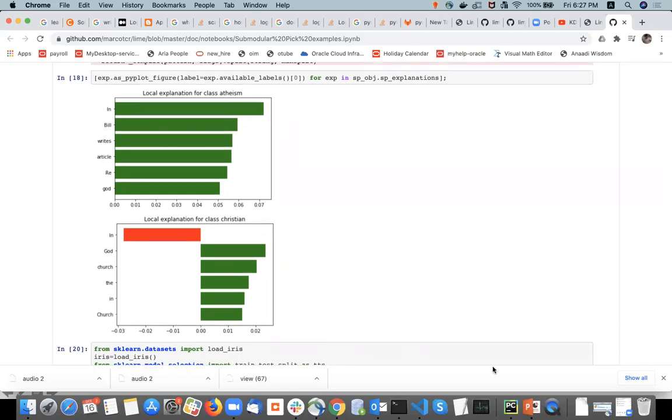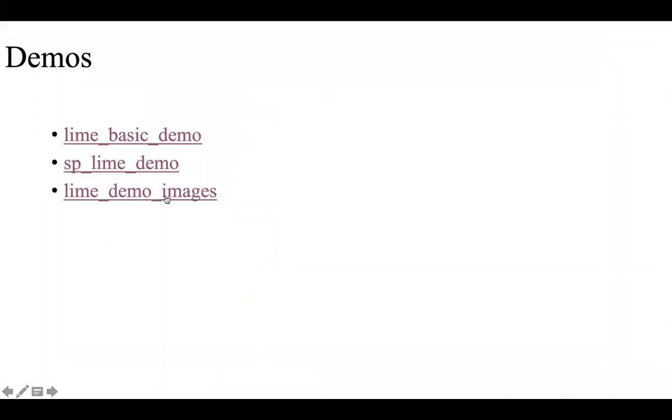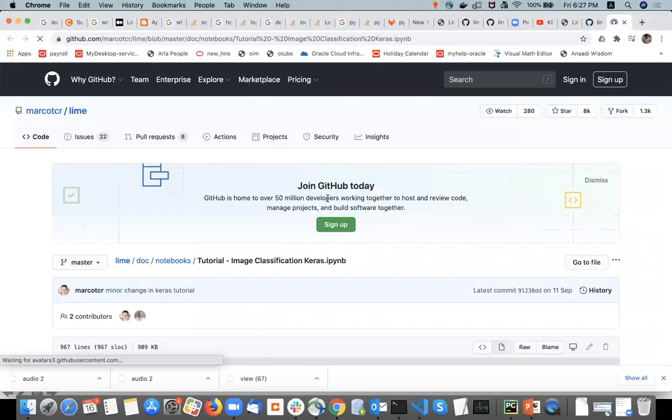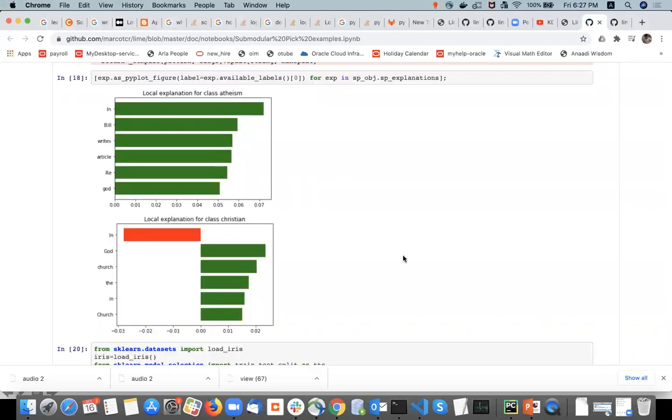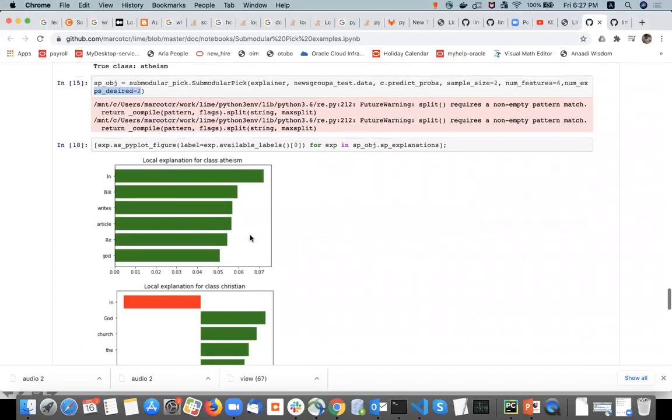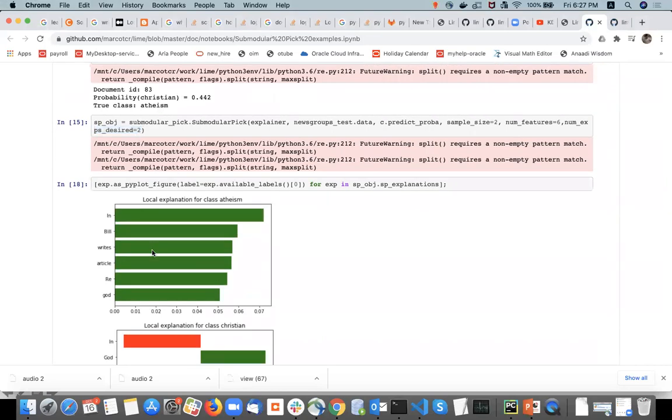So yeah, that was for text. So that was the global explanation, is it? Yeah, it was a global explanation, and we can mention how many explanations we want in the output. So would this submodular pick be enough for our explanations, for the decile? Actually, it's like explaining the model, but we want decile level explanations.